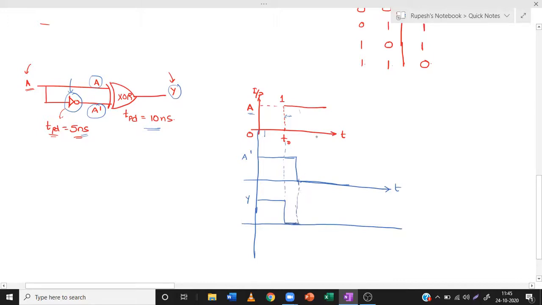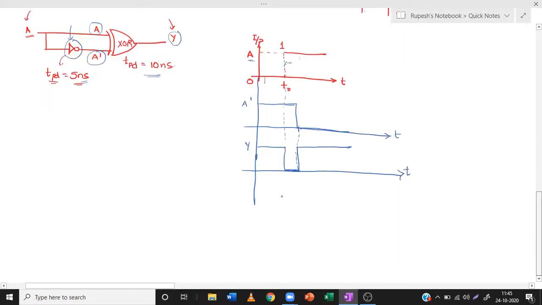Then A is 1 and A dash is 0. 1 XOR 0 is 1 again. So this is like this. So this is the ideal output.